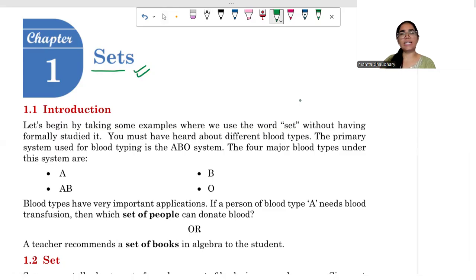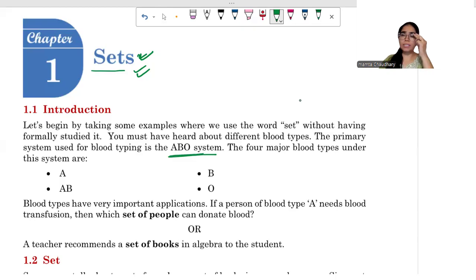So now see the set. The word set, we are studying in mathematics, but in daily life, without formally knowing what is a set, we have used this word many a times. For example, if we arrange all the population by blood type, we have the ABO system.